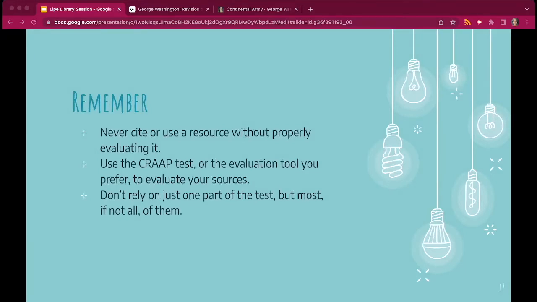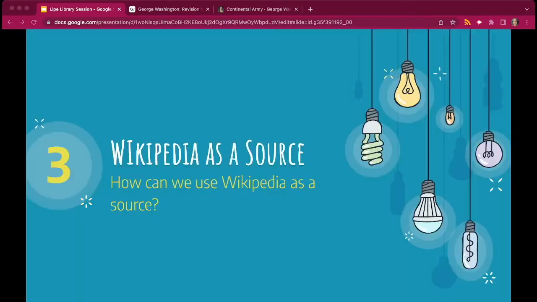Just a few things to remember: never cite or use a resource without properly evaluating it. When we just take a source at face value without properly vetting it, we may not be getting a credible source at all. Use the CRAP test to evaluate your sources. Sometimes we cannot apply every part to a source, but check as many as you can before committing to using it. And don't rely on just one part of the test, but most of them, if not all of them.